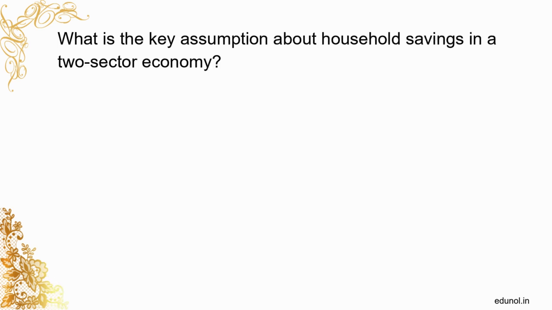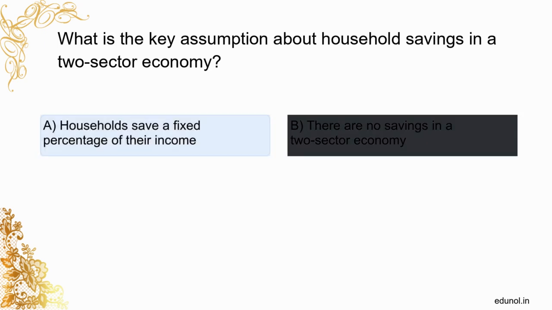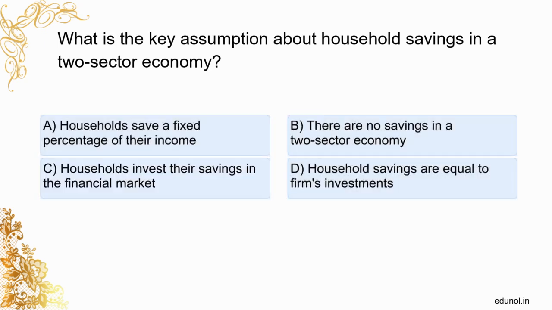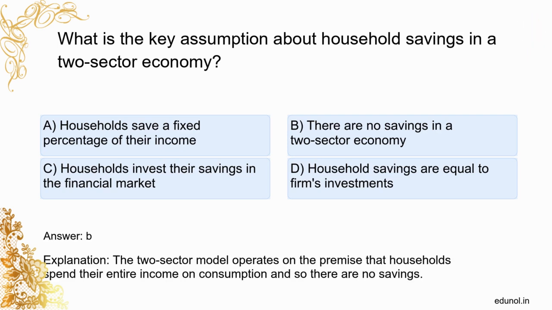What is the key assumption about household savings in a two-sector economy? Households save a fixed percentage of their income. There are no savings in a two-sector economy. Households invest their savings in the financial market. Household savings are equal to firms' investments. B. The two-sector model operates on the premise that households spend their entire income on consumption and so there are no savings.